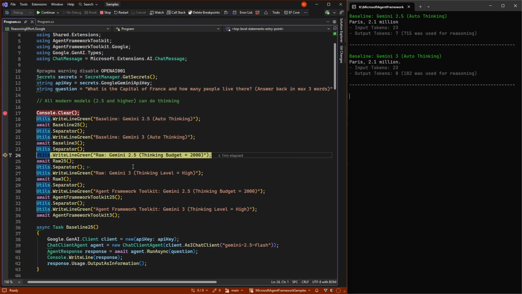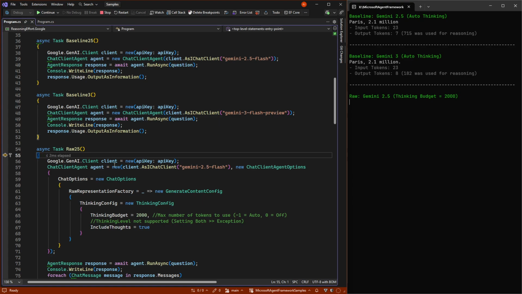Then if we want to actually control things in Gemini 2.5, we do that by setting something called a thinking budget. Because in OpenAI, you set low, medium, high, and so on. In 2.5, you set how many tokens you are maximally allowed to use. And again, we need to go into this annoying extra step of breaking glass way down to the raw representation factory, where we can set the generate content config. In that, we can set the thinking config, where we set the thinking budget. And here we can also control whether it should include the thoughts or not.